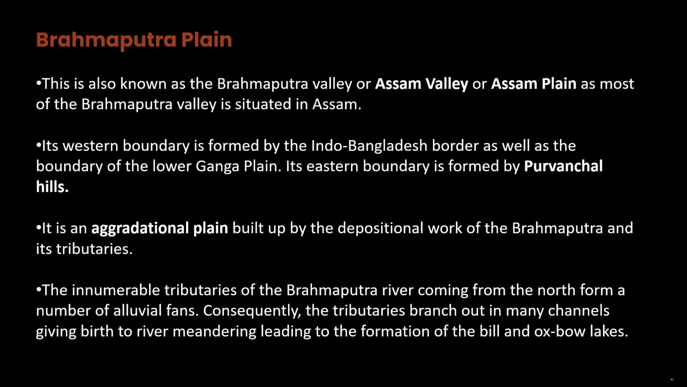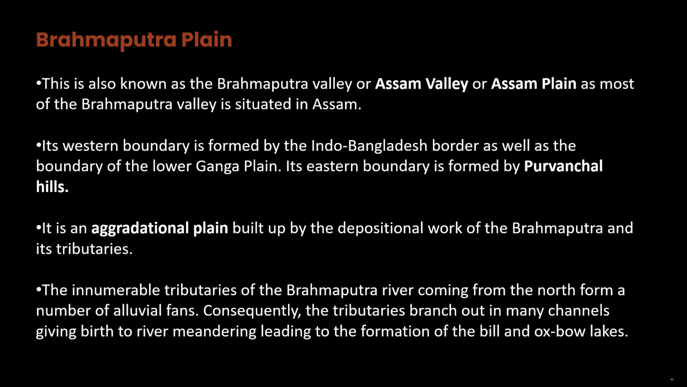Brahmaputra Plain. This is also known as the Brahmaputra Valley or Assam Plain, as most of the Brahmaputra Valley is situated in Assam. Its western boundary is formed by the Indo-Bangladesh border as well as the boundary of the Lower Ganga Plain. Its eastern boundary is formed by the Purvanchal Hills.